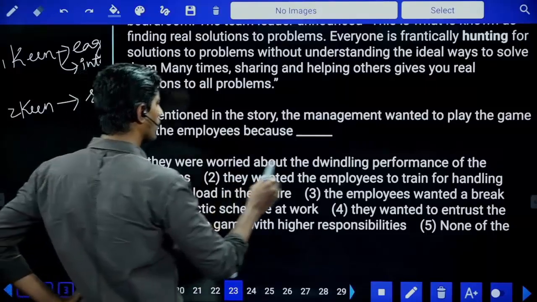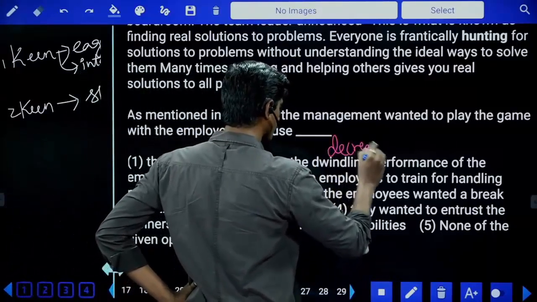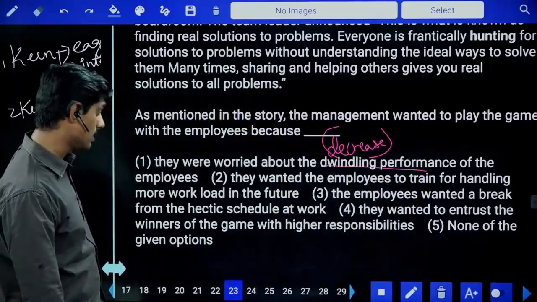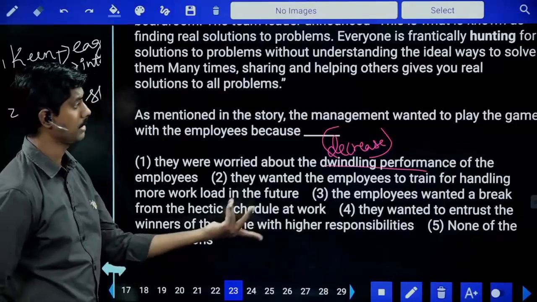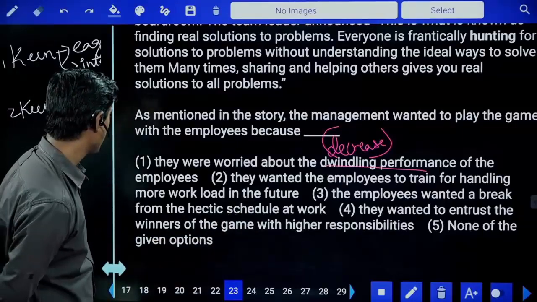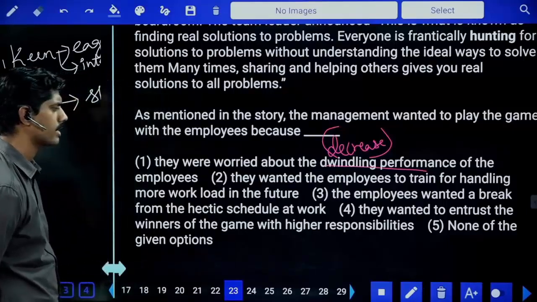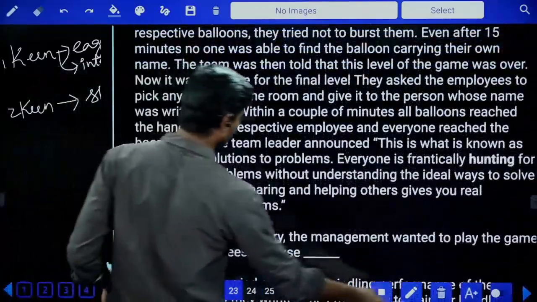They were worried about dwindling. Dwindling means a decreasing performance. Decreasing performance of the employees? Maybe. They wanted the employees to train for handling more workload in the future? Maybe. The employees wanted a break from the hectic schedule? Not sure. They wanted to entrust winners of the game with higher responsibility. Let me read the conclusion once.